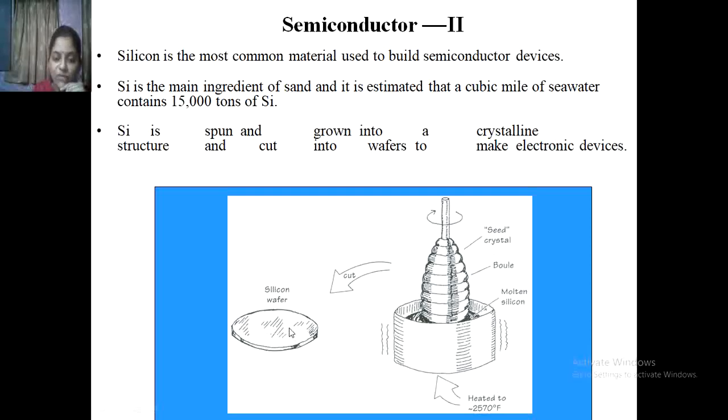These silicon wafers are used to make PN junction diodes, transistors, FETs as well as resistors. So all the semiconductor devices are formed by this. First we have to form the material, for example silicon wafers, and this is the procedure to form silicon materials.